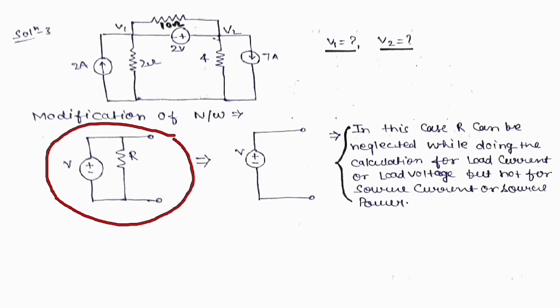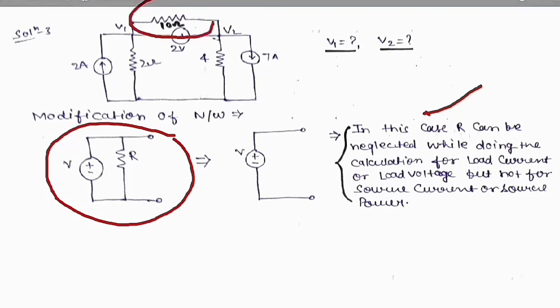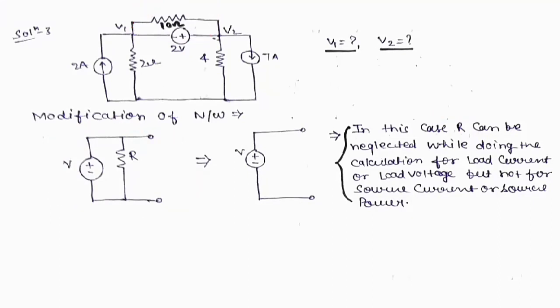Why is it so? Remember this concept. In this question, R can be neglected while calculating the load current or load voltage, but not for the source current or source power. That means if the question asks how much power loss we will get in the 10 ohm resistance, then you can't neglect this 10 ohm resistance.